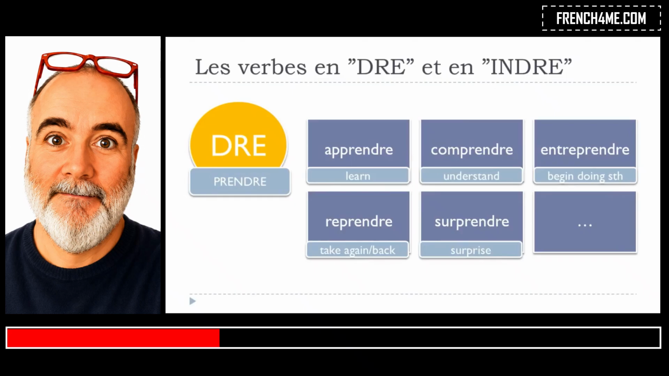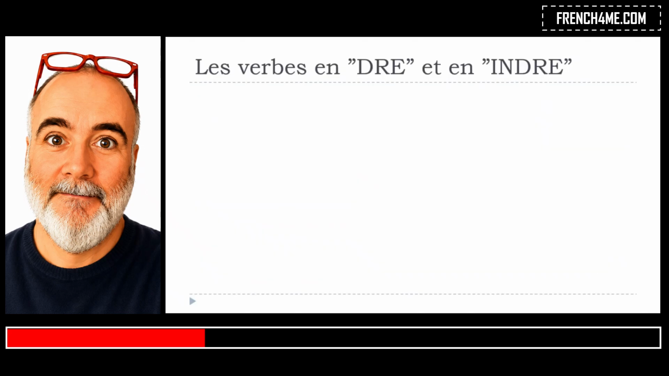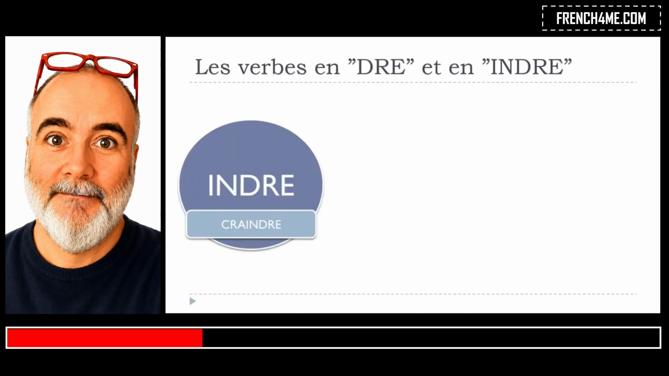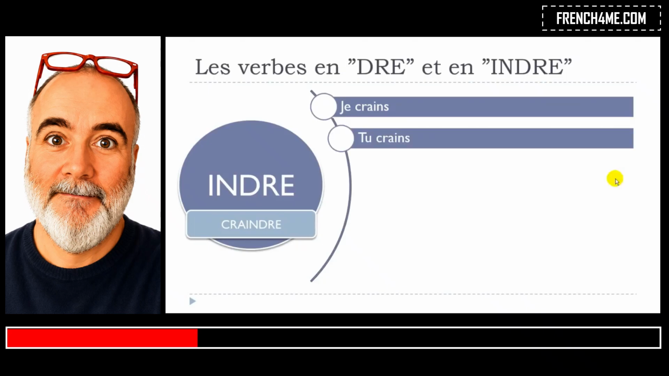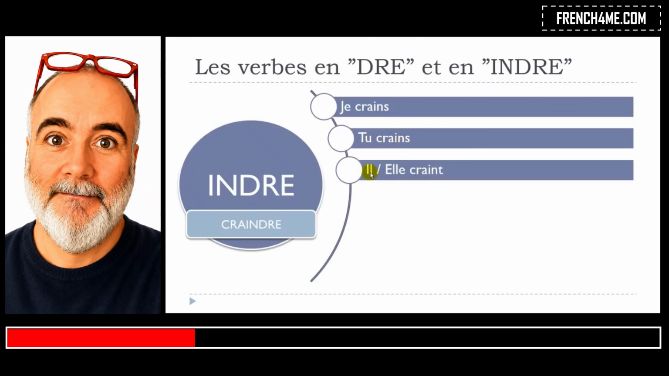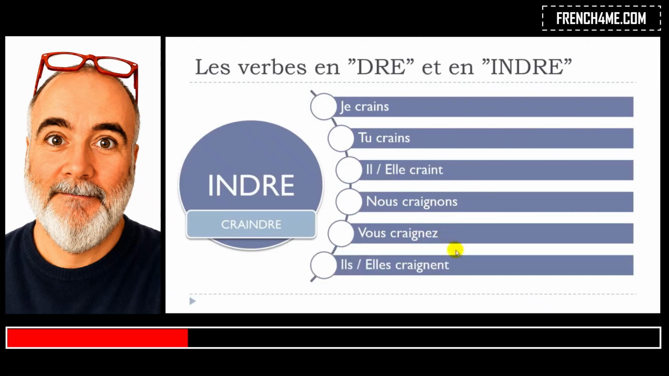Now let's see the second main category that we had, INDRE, and the example that we will take is craindre, and craindre means to fear. Je crains, tu crains, il craint, elle craint, nous craignons, vous craignez, ils craignent, elles craignent.